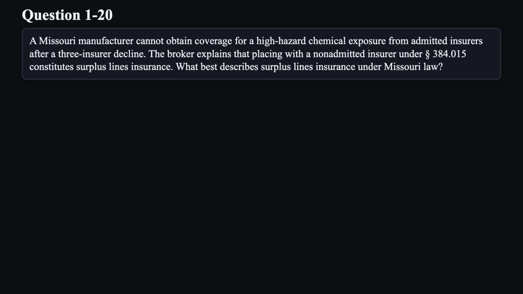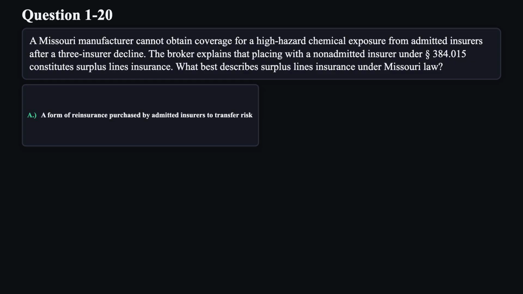Question 20. A Missouri manufacturer cannot obtain coverage for a high-hazard chemical exposure from admitted insurers after a 3-insurer decline. The broker explains that placing with a non-admitted insurer under Section 384.015 constitutes surplus lines insurance. What best describes surplus lines insurance under Missouri law?